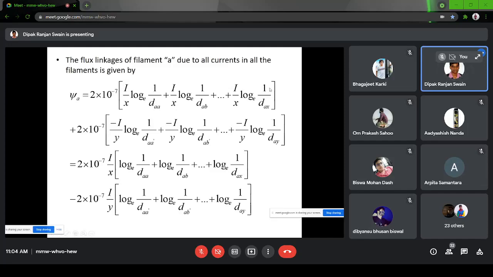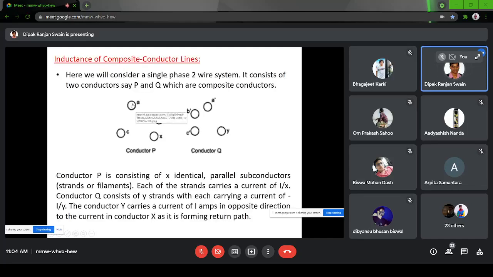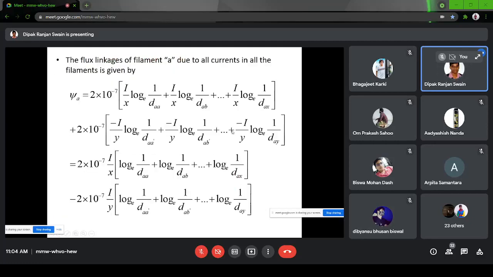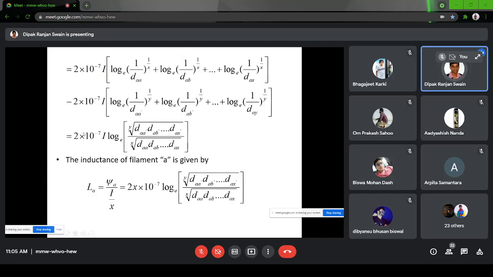Now, first, this term is for all the conductors of the same conductor, and this is for the other conductor, because the terms of current are in the minus sign. Okay, so there will be 1 by DAA. DAA means the first term will be R dash or R. Then DAB, you can see the distance between A and B, distance between A and C, like that. For the second conductor, A dash, B dash, C dash, so the distance will be calculated like that. So up to DAX, and for the second conductor, A dash, B dash, like that. What is the distance of each conductor with respect to A? If I substitute that, then it is a mathematics of simplification, and the final result is important.